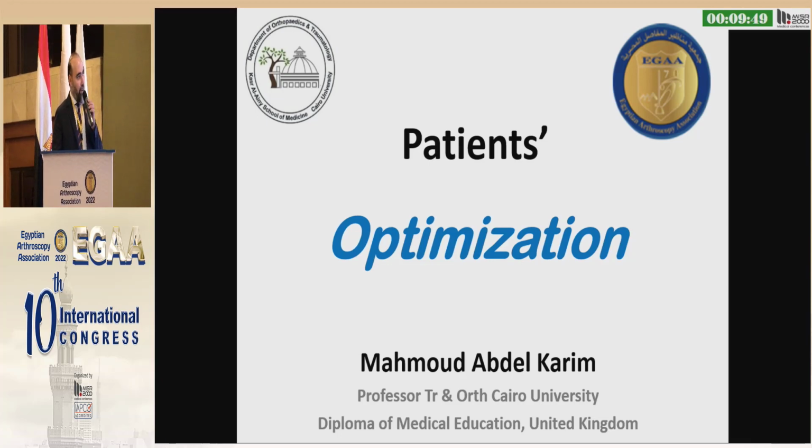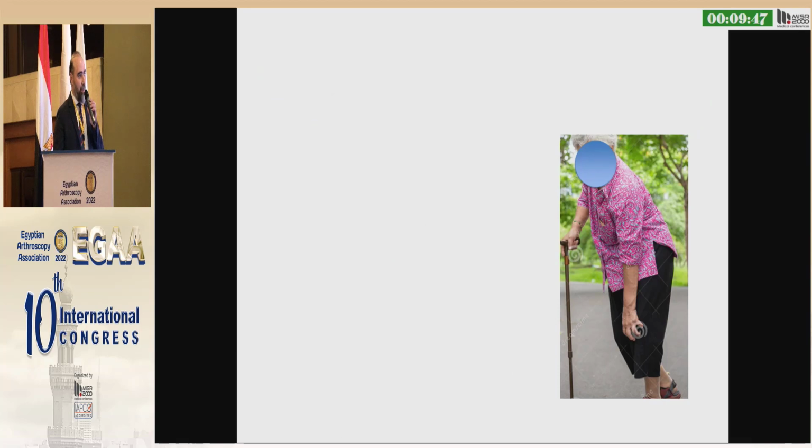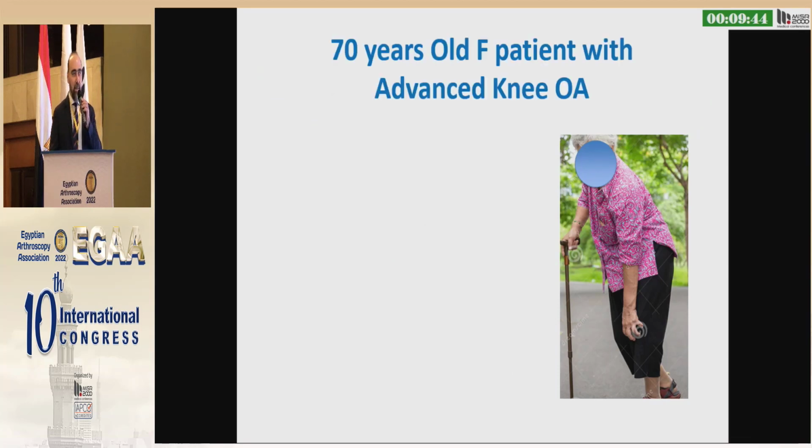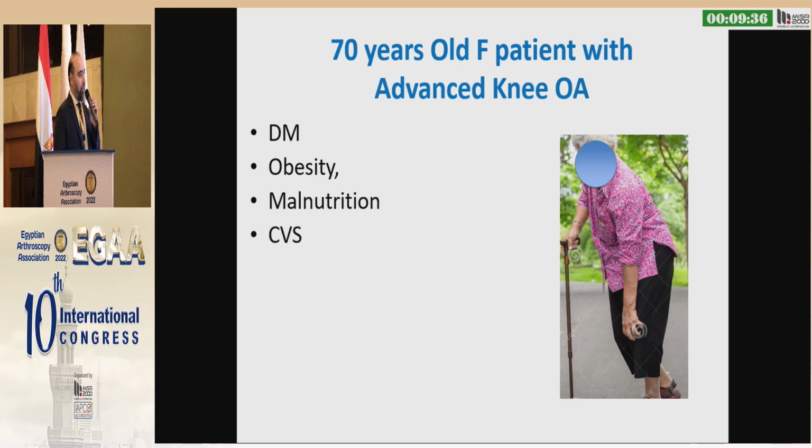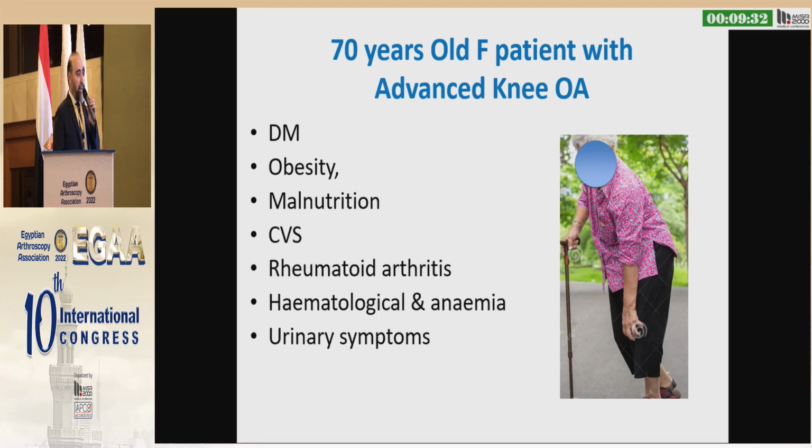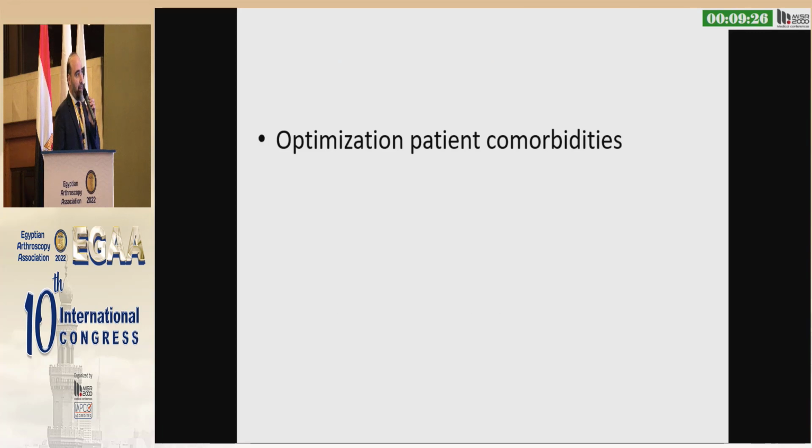Today I'm going to talk about patient optimization. We all face these elderly patients with advanced knee osteoarthritis coming with diabetes, obesity, malnutrition, cardiovascular diseases, rheumatoid arthritis, anemia, urinary symptoms, and a lot of medications. How to deal with that?